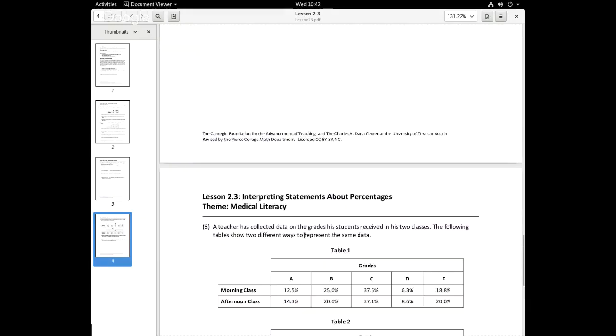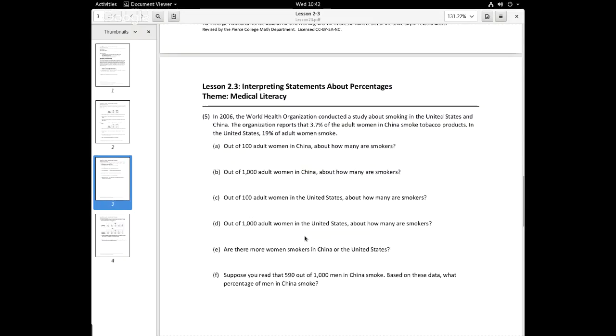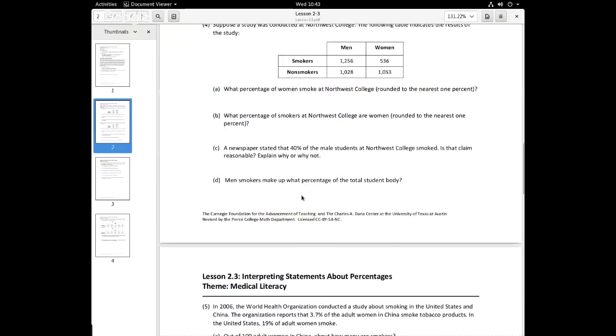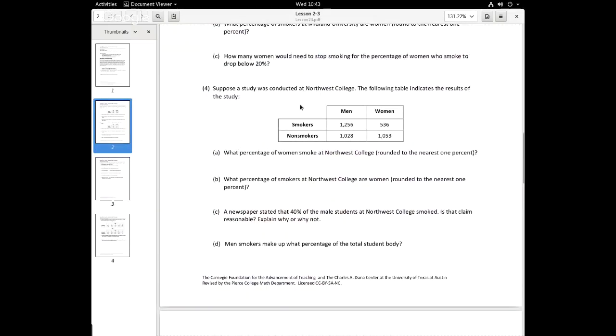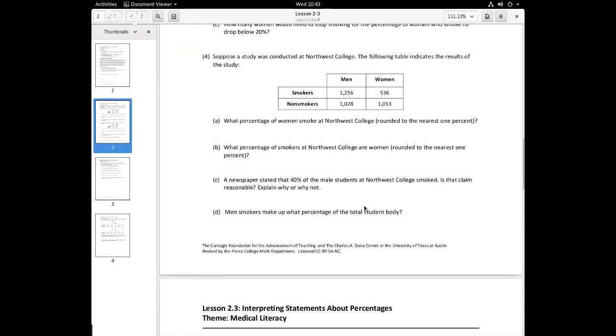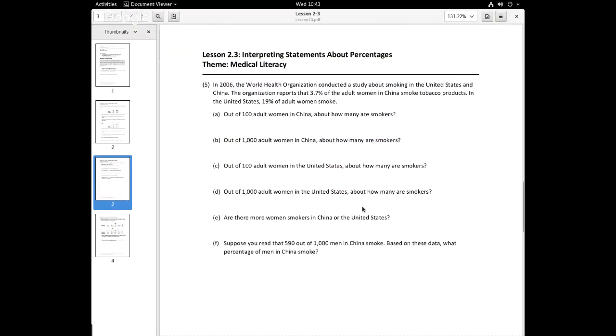We're going to play around with the end of lesson 2.3, interpreting statements about percentages. So we built a spreadsheet last time related to smokers, non-smokers, men and women. So now we're just going to take a look at a couple of simpler situations and figure out what we can and can't do about statements with percentages.